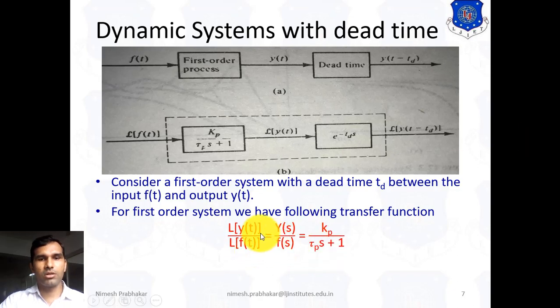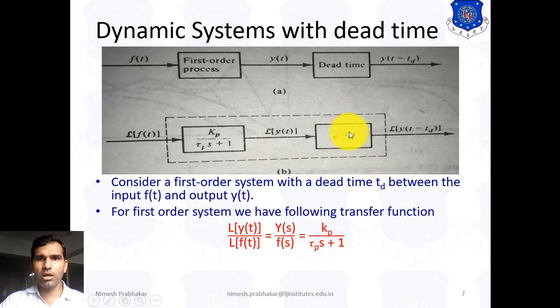This is the transfer function of the first order process. We know Y(s) upon F(s) is equal to Kp upon tau p s plus 1. So this represents the transfer function of the first block, and for this block, this is the input and this is the output.